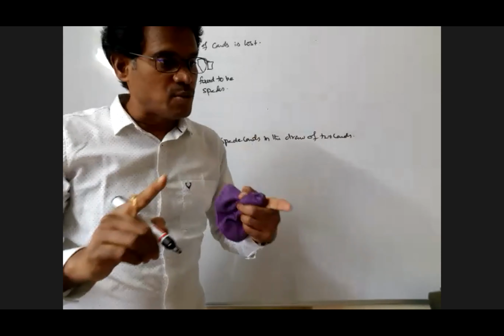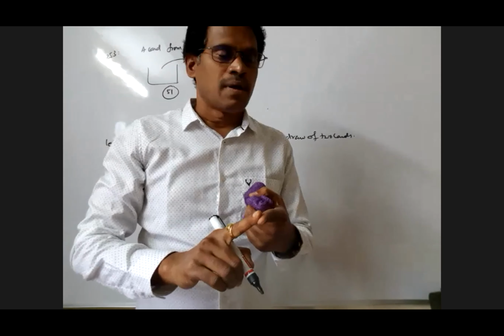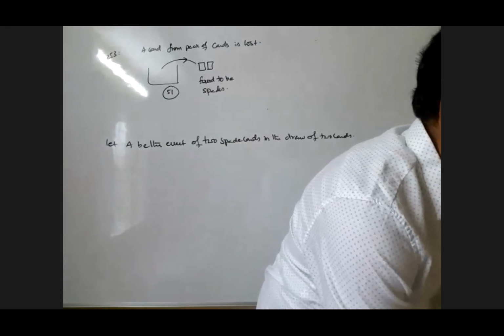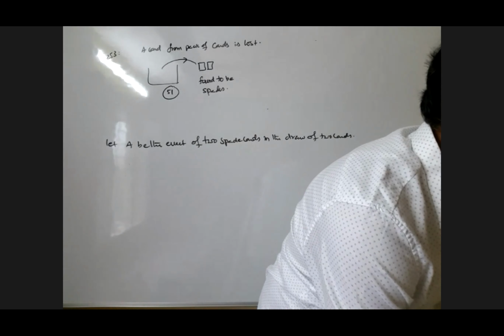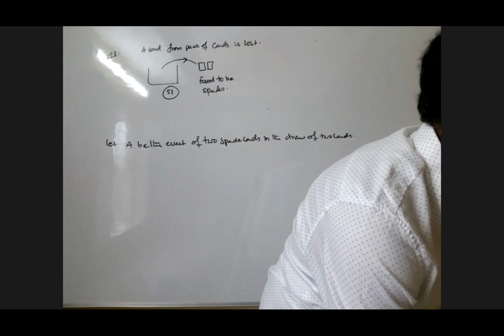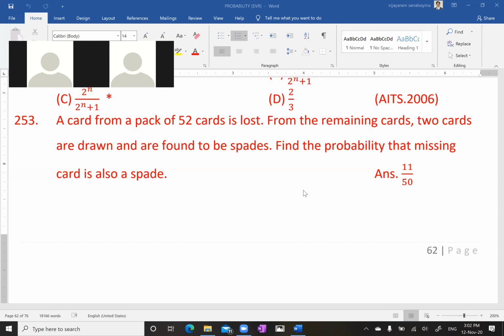How did I come to know that 2 cards are drawn? I thought I shared the problem already. I didn't share it? Sum number 253. Write the problem, my dears. All of you note down, my dear: 253. A card from a pack of 52 cards is lost. From the remaining cards, 2 cards are drawn and found to be spades. Find the probability that the missing card is also a spade.